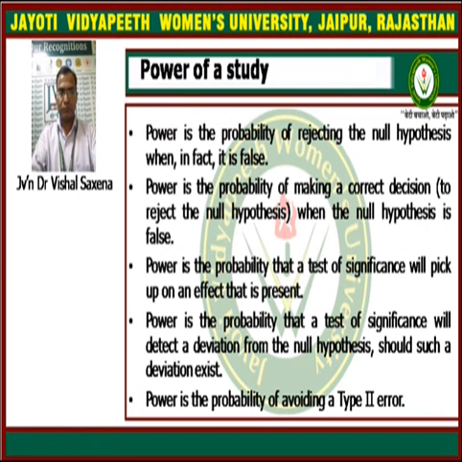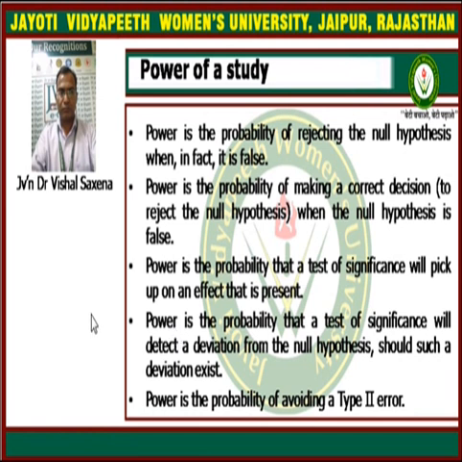Next is power of a study. Power is the probability of rejecting the null hypothesis when in fact it is false. Power is the probability of making a correct decision to reject the null hypothesis when the null hypothesis is false.